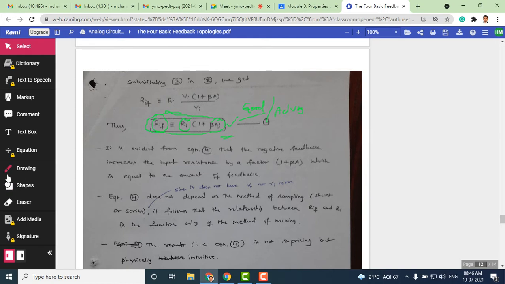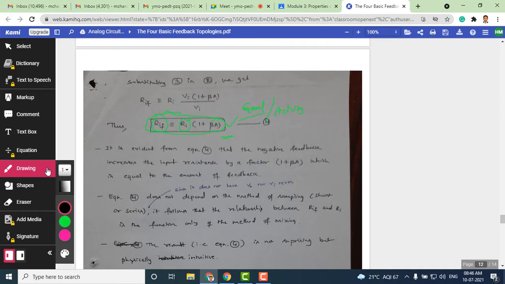the input impedance for a voltage series or series shunt feedback amplifier. You can see here, RIF is equal to Ri into (1 + beta A), or A beta. This equation shows the input impedance with feedback. Even though it is a resistance, we can call this input resistance or input impedance with feedback. It depends on the input impedance without feedback, that is Ri, multiplied by 1 + beta A.